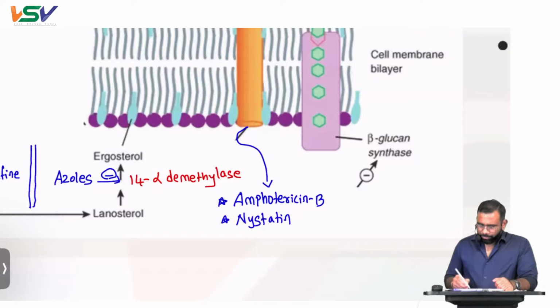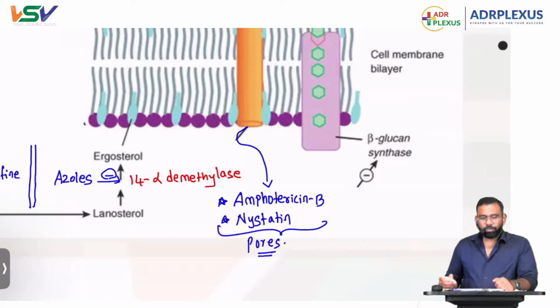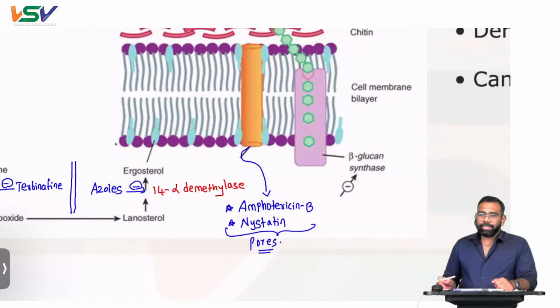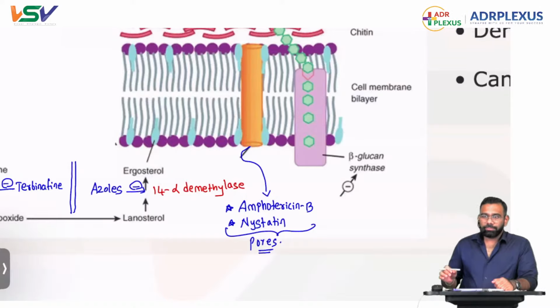These are the drugs which produce pores. Fantastic. Nystatin, both. Yes, good.